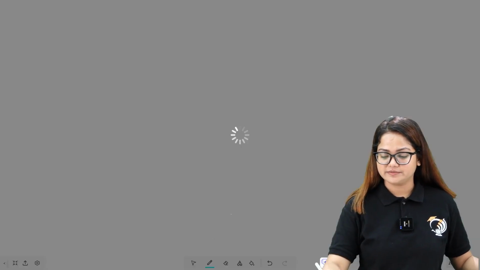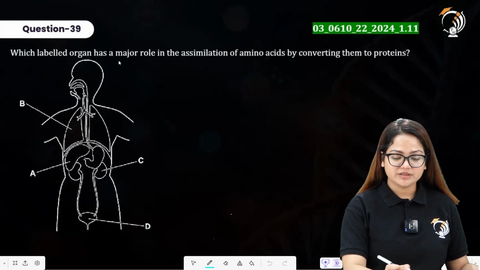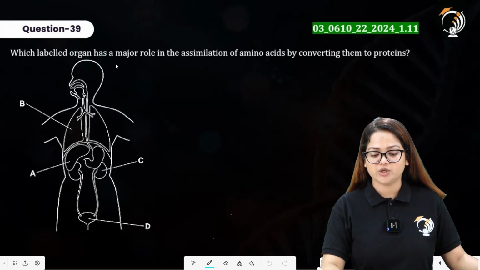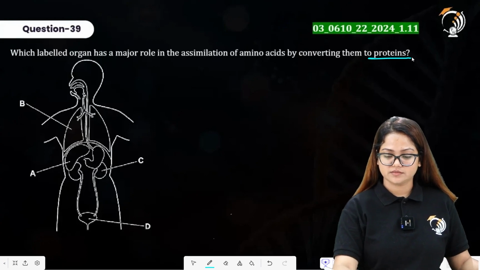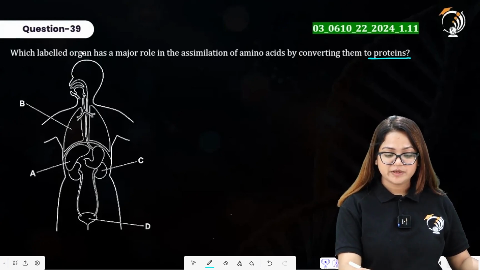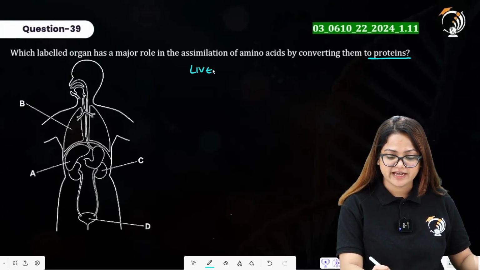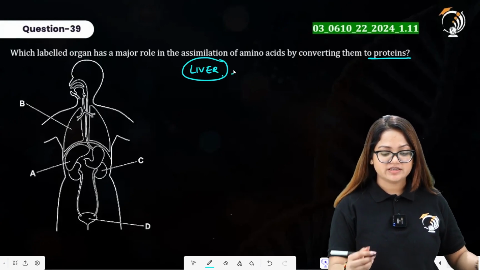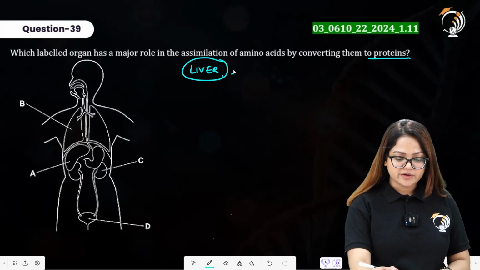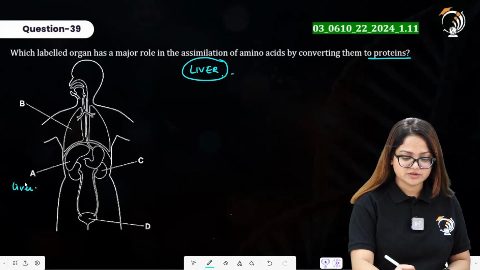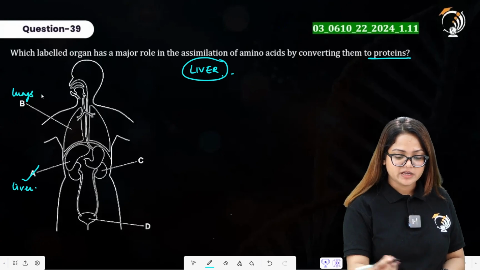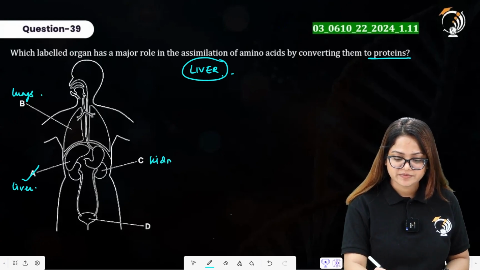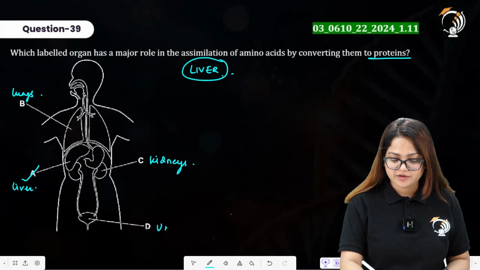Moving to question number 39. That says which labeled organ has a major role in assimilation of amino acids by converting them to proteins? Now, that particular organ is the liver. From the given diagram, you have to identify which labeling is referring to the liver. Option A here is representing the liver, so this is going to be our right answer. B option is representing lungs in the given diagram. C option is representing kidneys. D option is representing urinary bladder. So, clearly option A is our right answer.